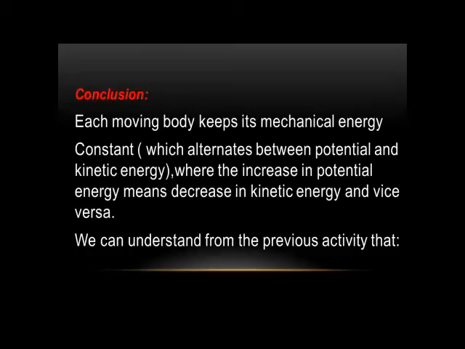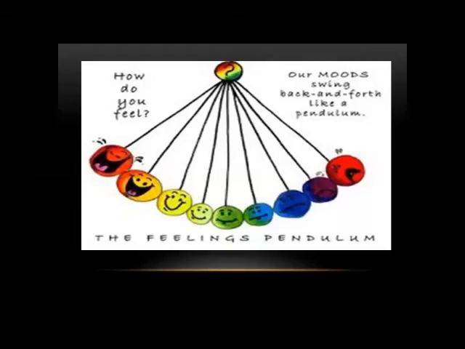We can understand from the previous activity like this. Do you know that our mood is like a pendulum? In A, our mood is zero. And after some moving, it reaches high smiling or high happy.